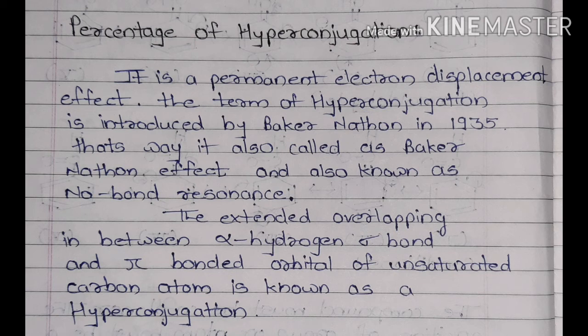The term hyperconjugation was introduced by Baker-Nathan in 1935. That's why this is also called the Baker-Nathan effect, and it is also known as no-bond resonance. It is the extended overlapping between the alpha hydrogen sigma bond and the pi bonded orbital of an unsaturated carbon atom. It means the alpha hydrogens are delocalizable. Only the sigma bond is transferred.